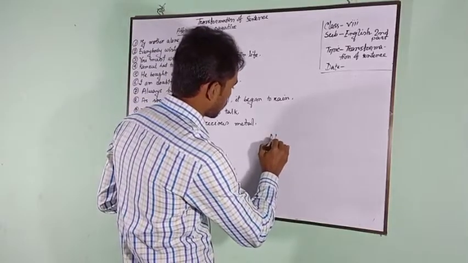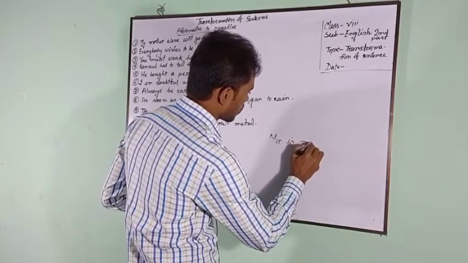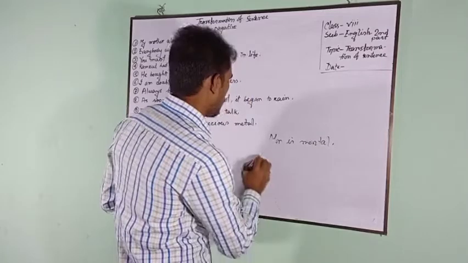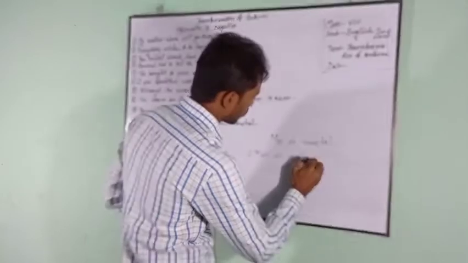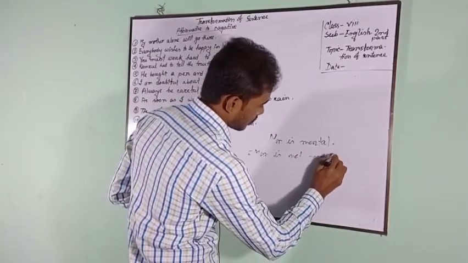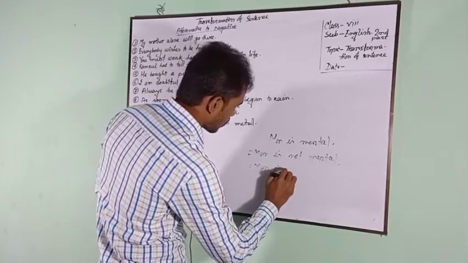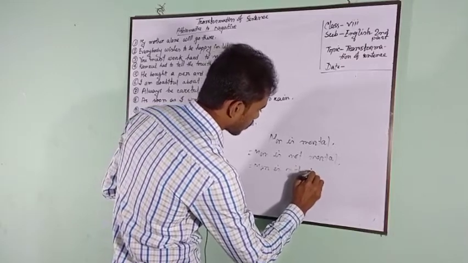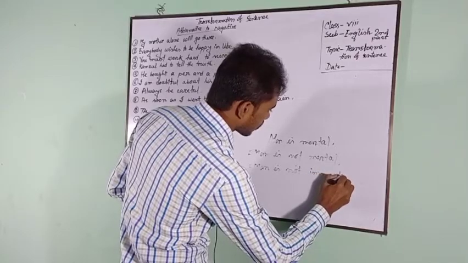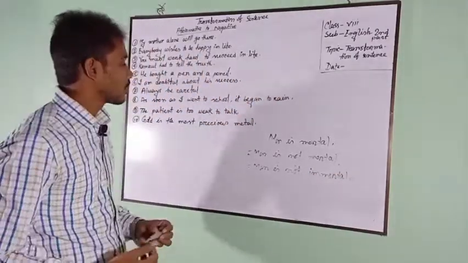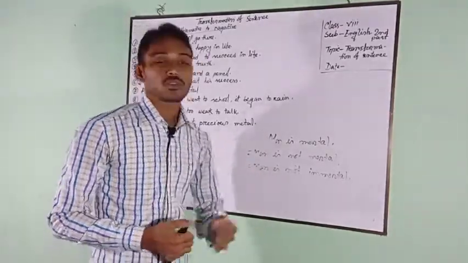Man is mortal. If we write man is not mortal, or another sentence, man is not immortal. Here the two sentences are different. First sentence man is mortal and second sentence man is not immortal.